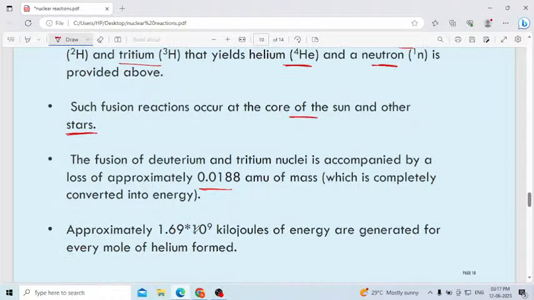Approximately 1.69 into 10 to the power of 9 kilojoule of energy are generated for every 1 mole of helium formed. When 1 mole of helium is formed, how much energy will be released? 1.69 into 10 to the power of 9 into this one.